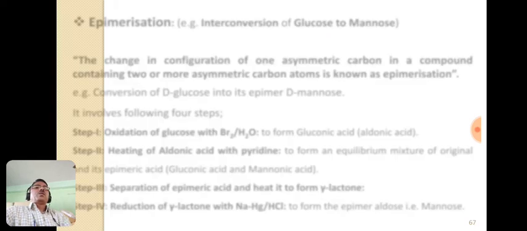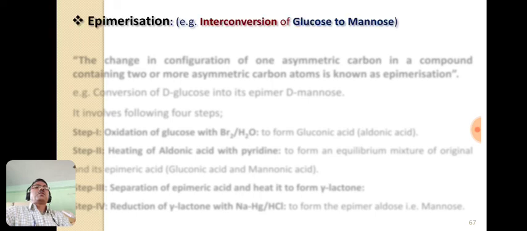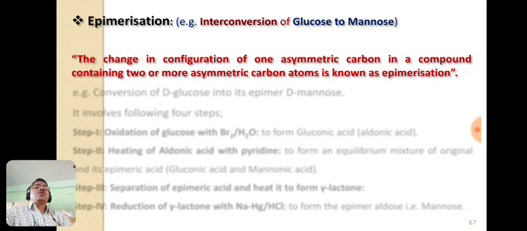Now the last point is epimerization. What is epimerization? It is nothing but the change in configuration of one asymmetric carbon in a compound containing 2 or more asymmetric carbon atoms. So this definition I have already told you.